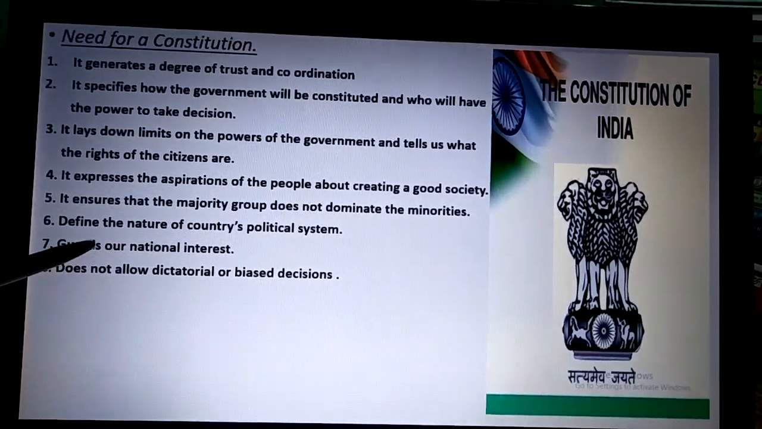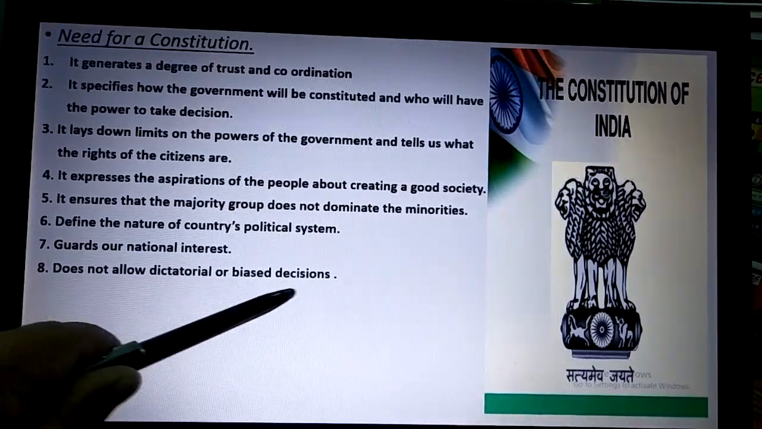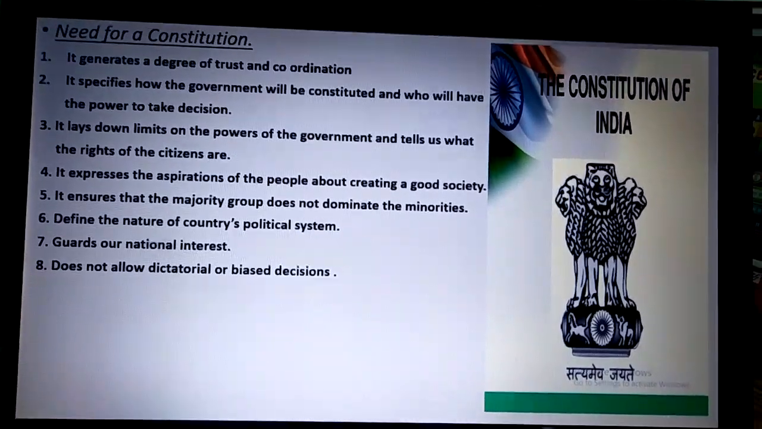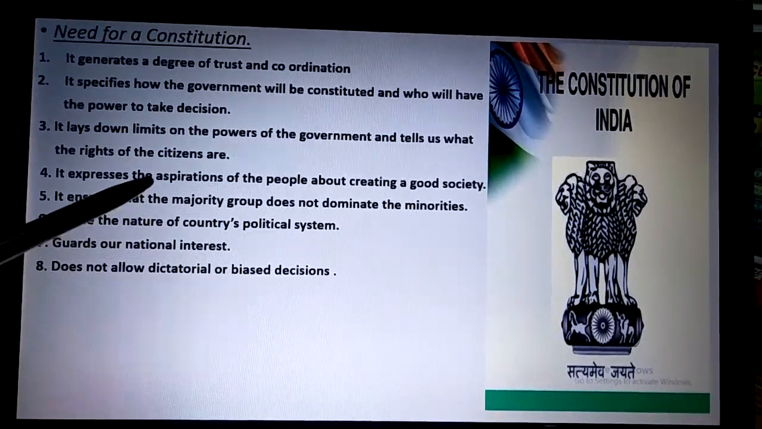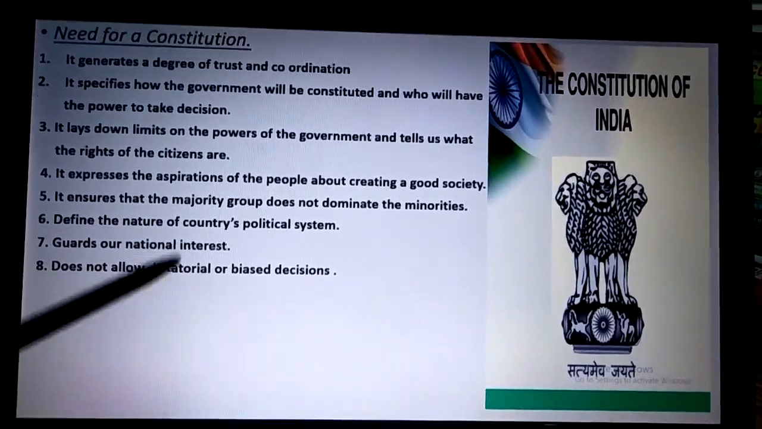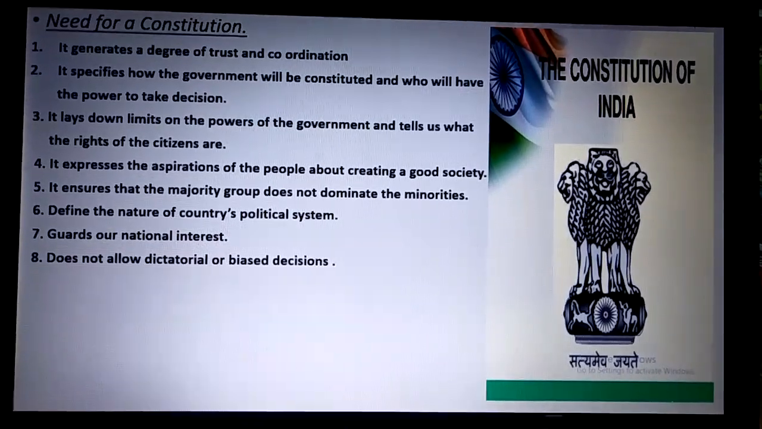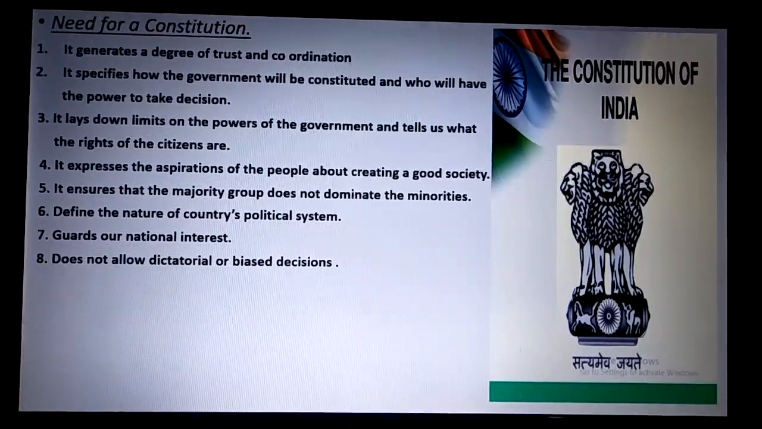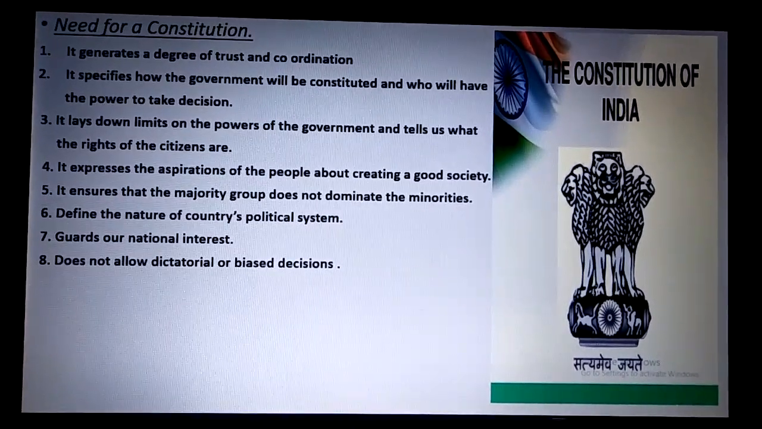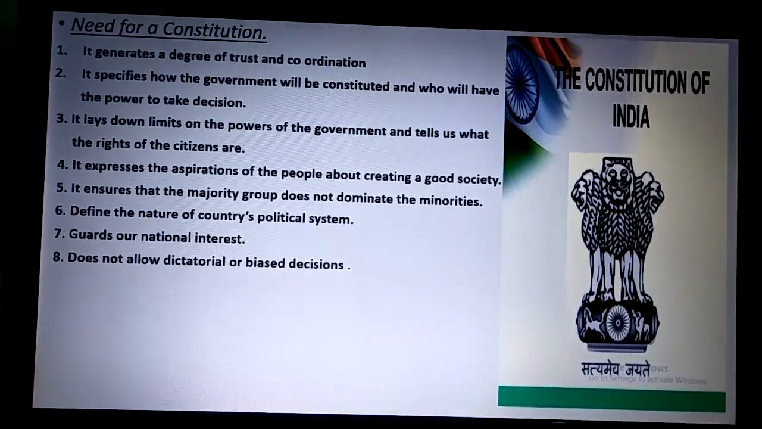It defines the nature of the country's political system. It guards our national interest, does not allow dictatorial or biased decisions by the government. The constitution is a safeguard, can be considered as a shield to protect the rights and freedom of the people of any country. So the making of a constitution is a must for any country. It not only determines the political system of any country, but it also ensures the rights. It also ensures the protection of the life, liberty and property of the individual citizen.